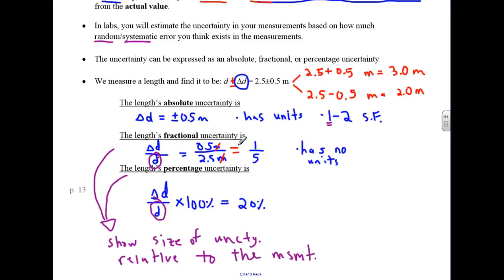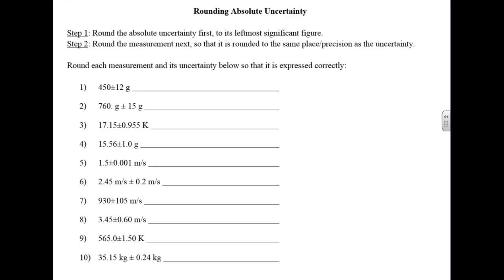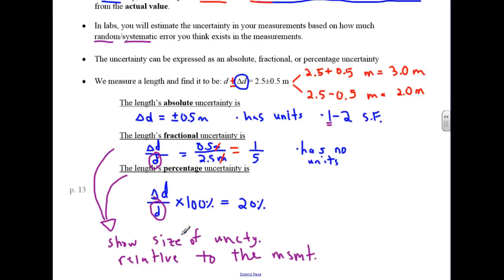And I'm going to abbreviate measurement. Okay. Oh, another rule, one last rule. Percentage uncertainty can have, well, there's a rule for rounding, but we'll look at that in a moment.